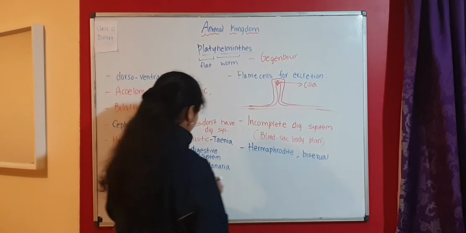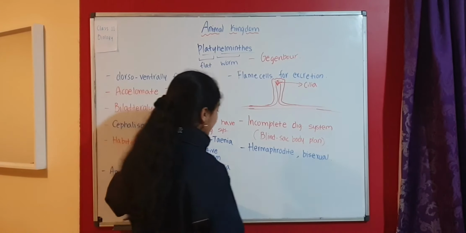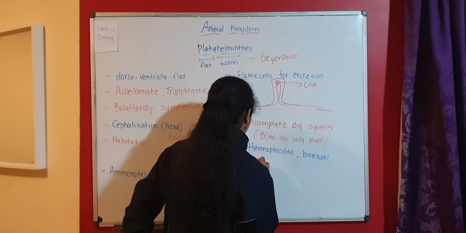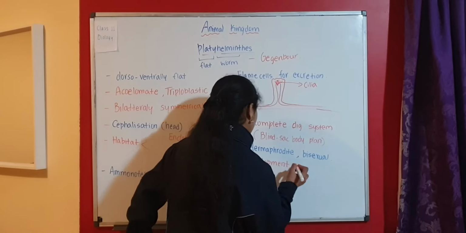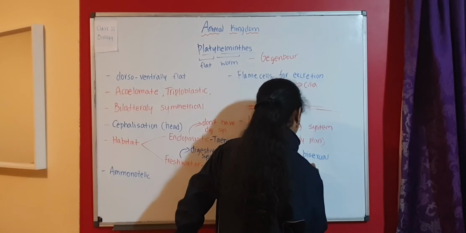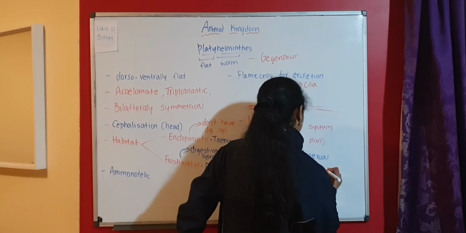Also, we can take one more characteristic, that is about their development. Development may be direct or indirect.